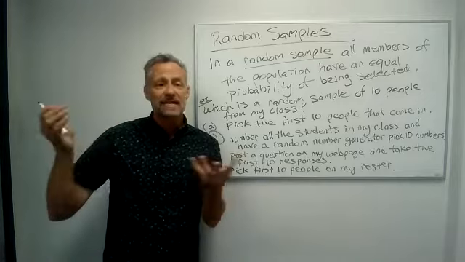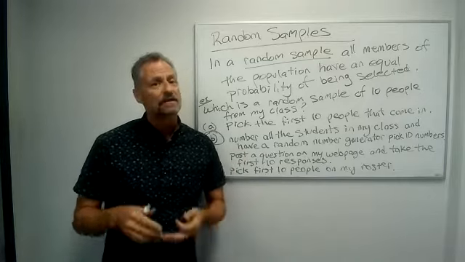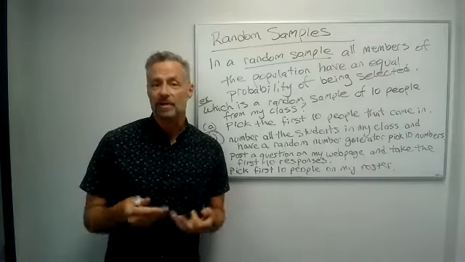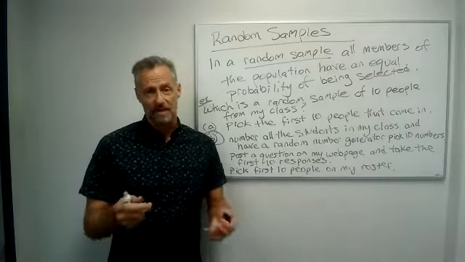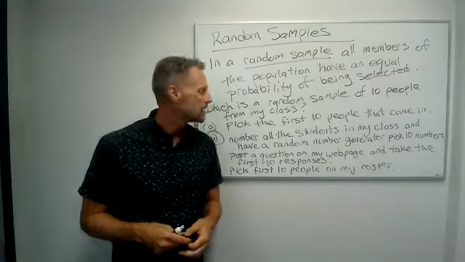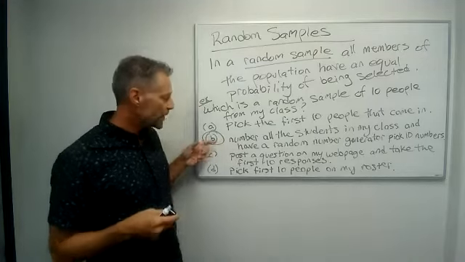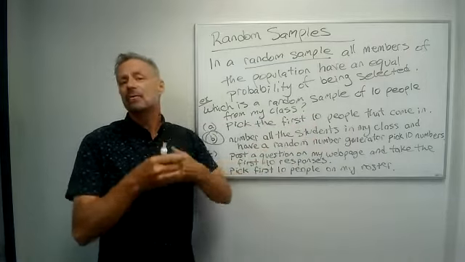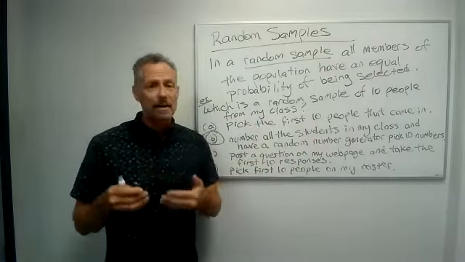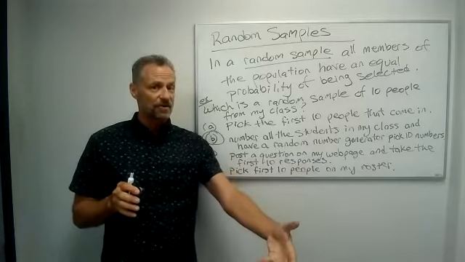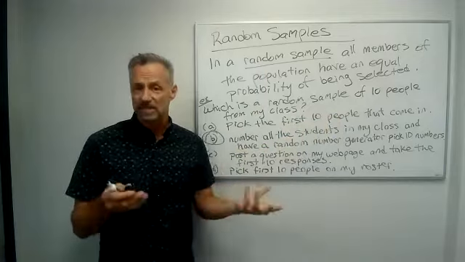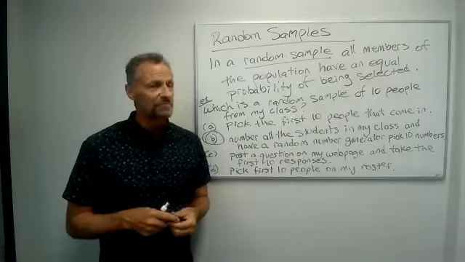Anybody that's not in the first 10 has a 0% chance of being picked, a 0 probability of being picked. Anybody in the first 10, their probability, of course, is a 1 that they'll be picked, a 100% chance of being picked. So the only one that is actually random is numbering all the students in my class, and then having a random number generator, a random number table, something to pick 10 different numbers within those, and those 10 people would be selected. They'll have the same chance of being selected.